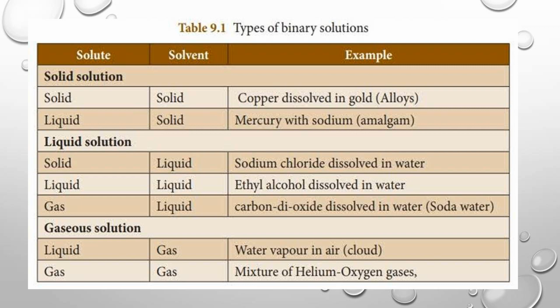Next physical state, solid solution. In this solid solution, the solvent is a solid. The solute can be anything: solid, liquid or gas. First one, the solute is a solid. Copper dissolved in gold. So copper is called the solute, gold is called the solvent.